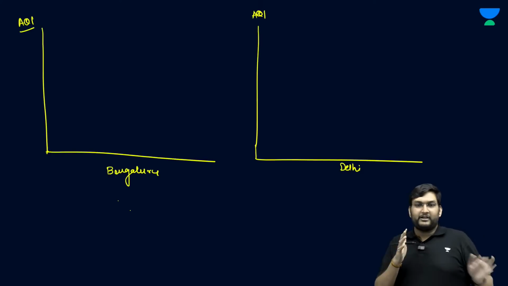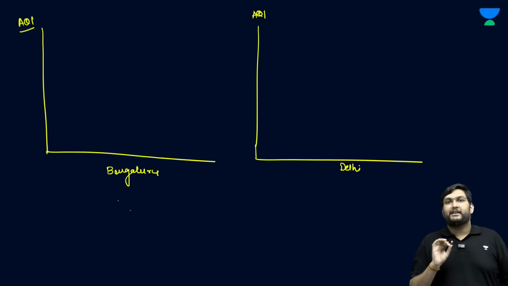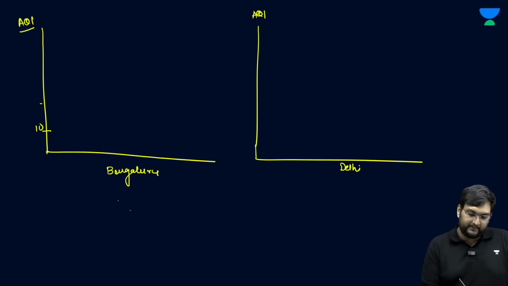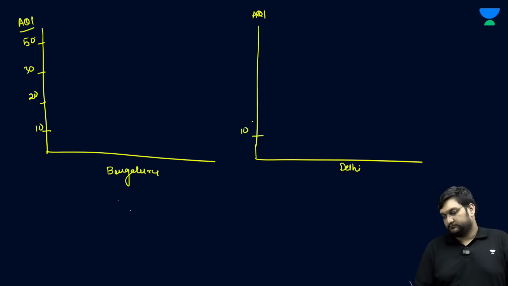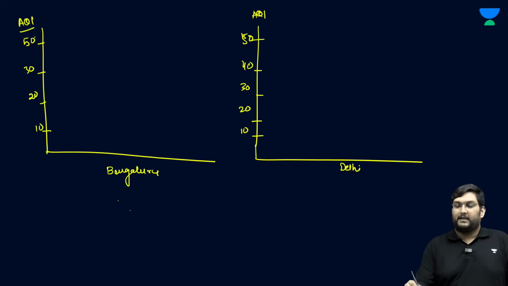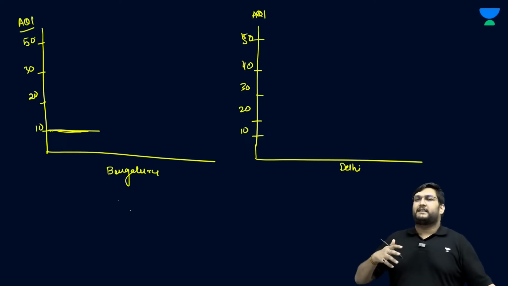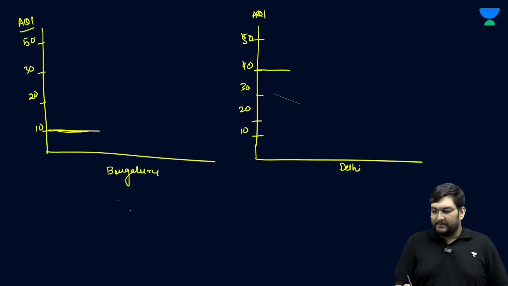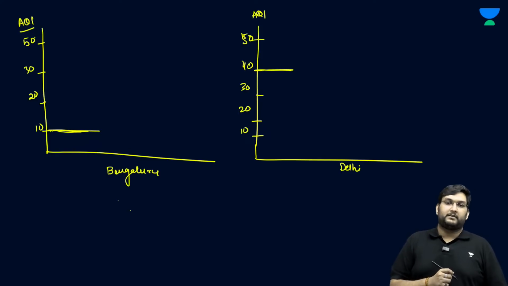Now, when I talk about AQI levels, for example, if this is 10, 20, 30, 40, 50, this is an example. Now see, for a city like Bangalore, the AQI is quite stable and is good. For example, it has been at the level of 10. And for a city like Delhi, it is at least 4 times, 5 times higher. The baseline itself is quite high.